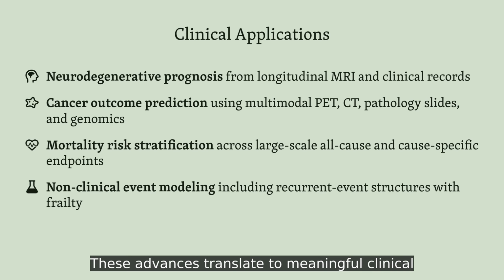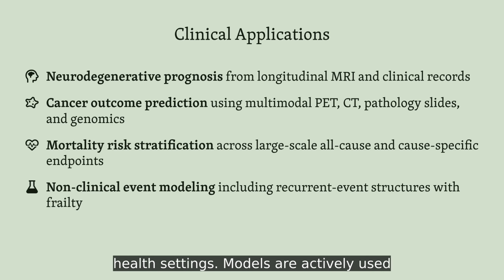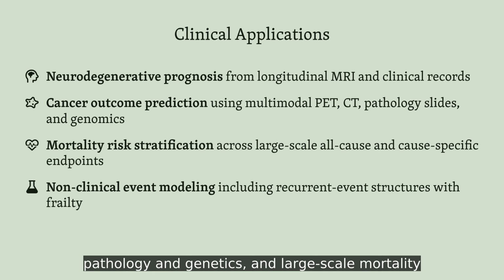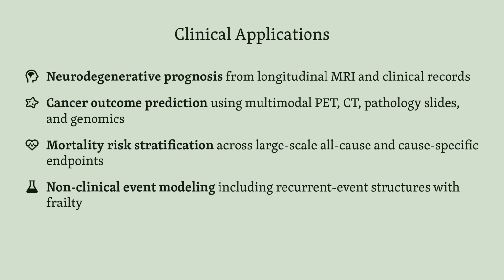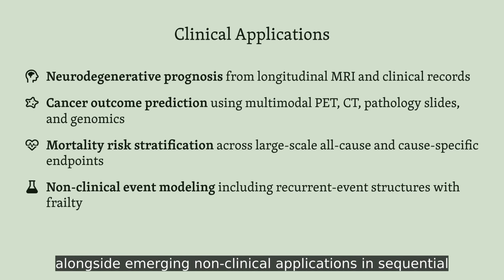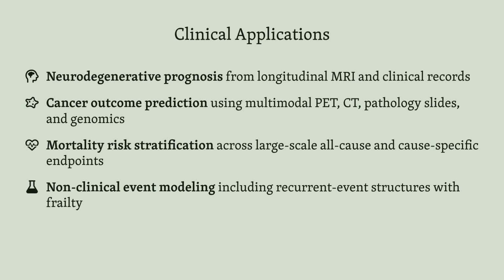These advances translate to meaningful clinical deployment across neurology, oncology, and population health settings. Models are actively used for Alzheimer's progression forecasting with longitudinal imaging, multi-omic tumor survival prediction integrating pathology and genetics, and large-scale mortality risk stratification from electronic health records, alongside emerging non-clinical applications in sequential failure and retention modeling.